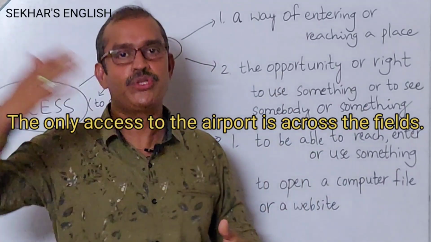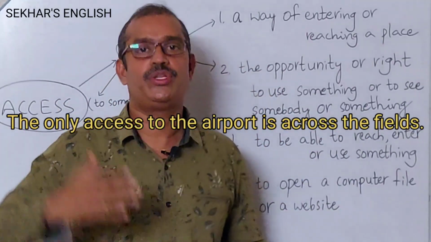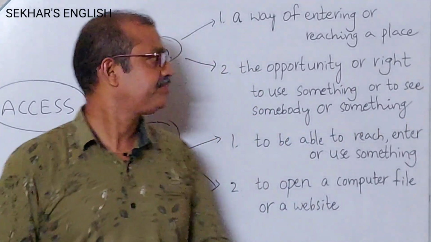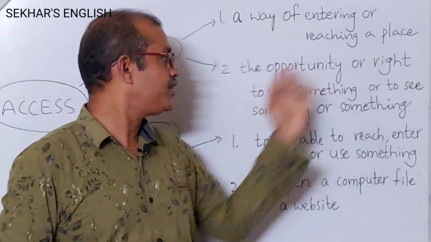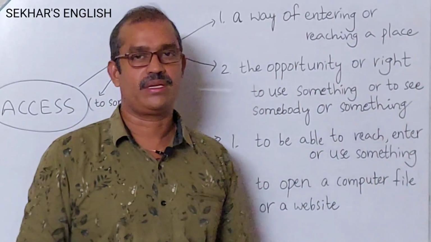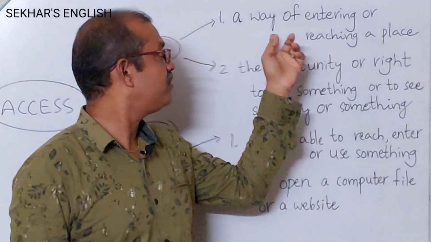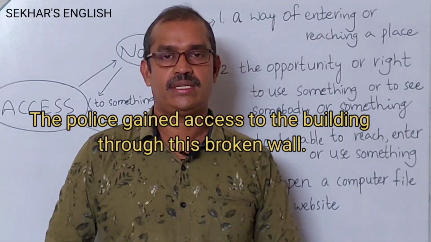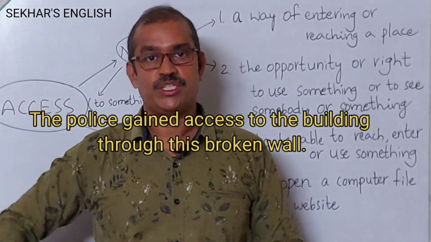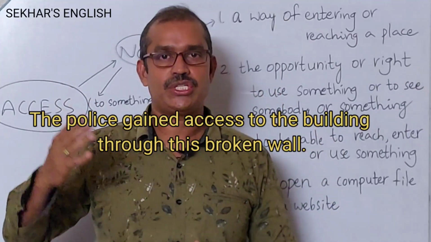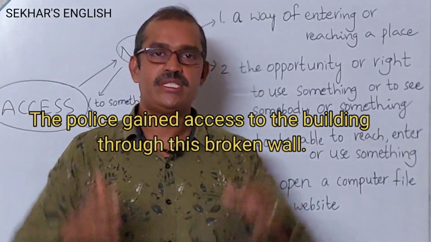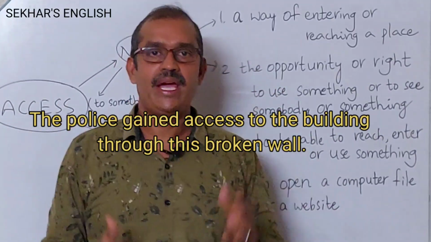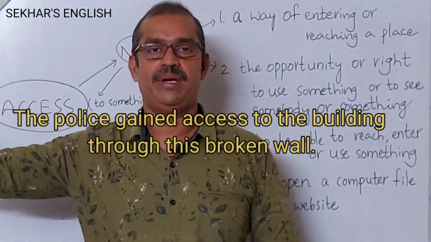That means the only access to the airport, the only way to the airport, the only way of entering the airport, right? Let us see the next one. The opportunity or right to use something or to see somebody or something. So before that, I want to say one more example for this. The police gained access to the building through this broken wall. That means the police gained way of entering the building. The police gained entry to the building.